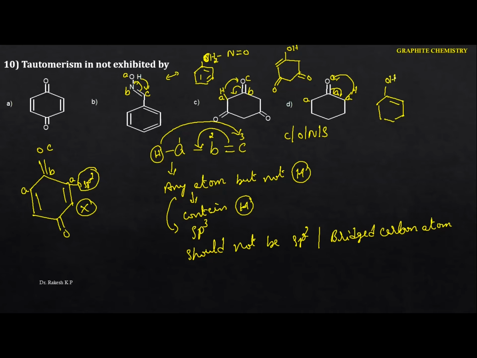So in the rest of the three, this is the compound where we can identify the tautomers, but not in the first one. Hence the option is A. And you have to remember this concept here. These are the simple tricks to identify tautomers here. Okay, so next one.